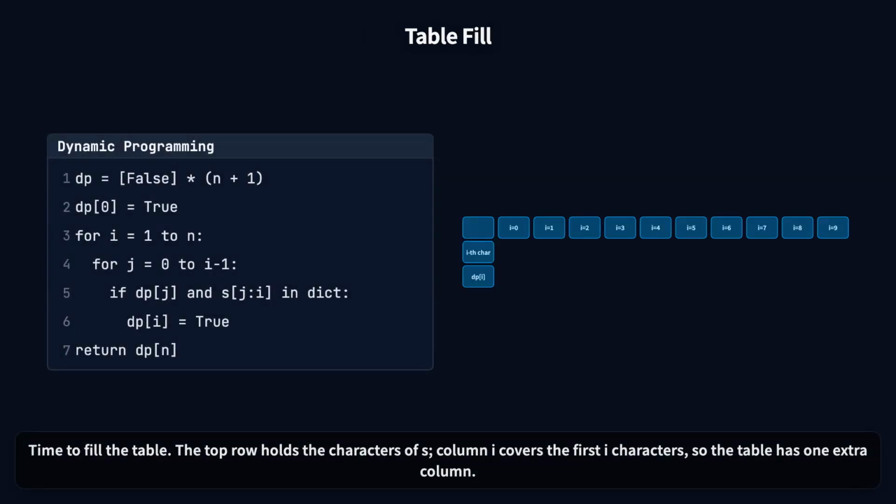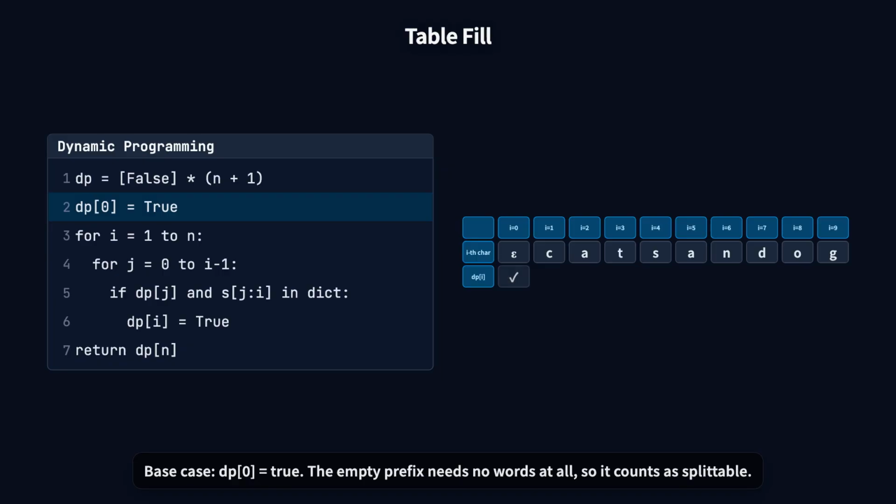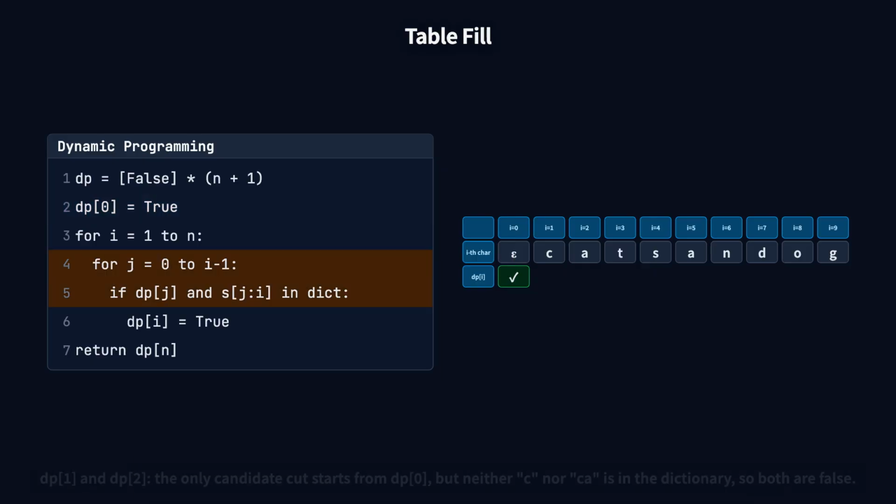Time to fill the table. The top row holds the characters of s. Column i covers the first i characters, so the table has one extra column. Base case: dp[0] equals true. The empty prefix needs no words at all, so it counts as splittable.